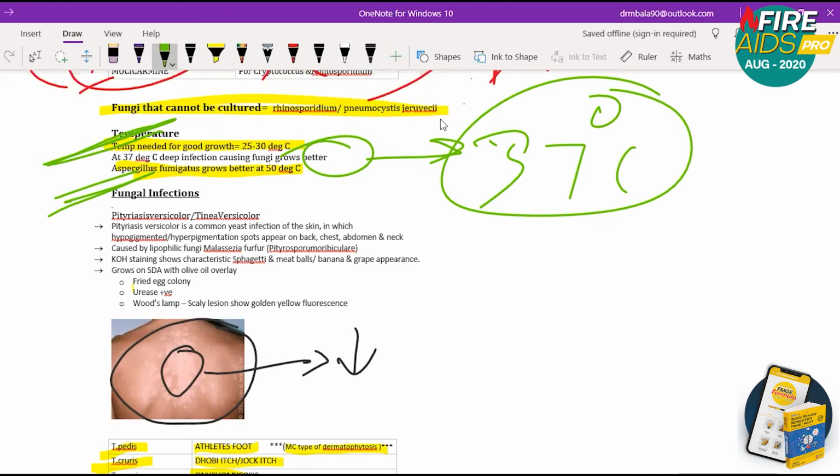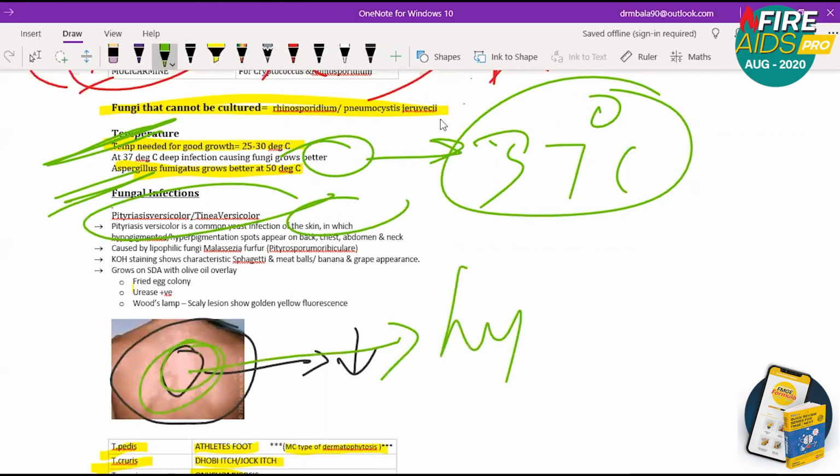Okay. So then comes the fungal infections. The first one is pityriasis versicolor or Tinea versicolor. This actually causes skin infection, which causes hyper and hypopigmented lesions. Here is a picture which shows hypopigmentation. This is a normal skin pigment you can see here. So this area is low pigmentation. So hypopigmentation.